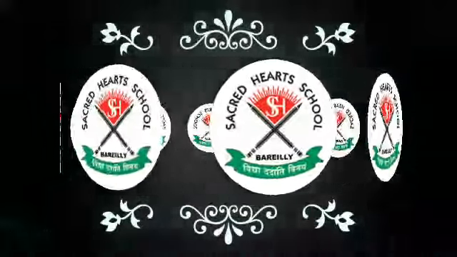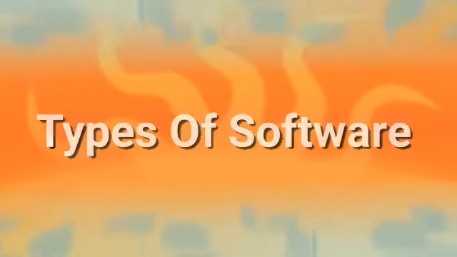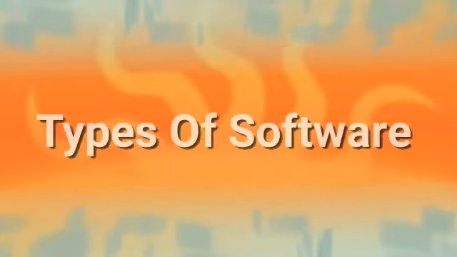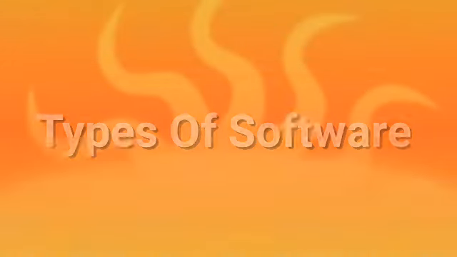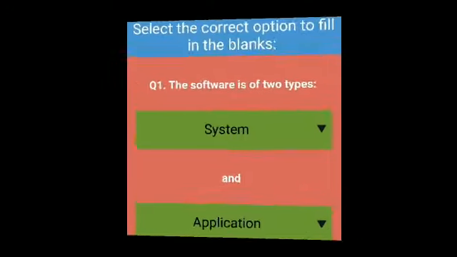In computers chapter 2, that is types of software, was going on. In this chapter exercises were given as homework, but few students could not complete and understand the exercises. So today we will revise the exercises. So let's get started. First of all, filling the blanks.